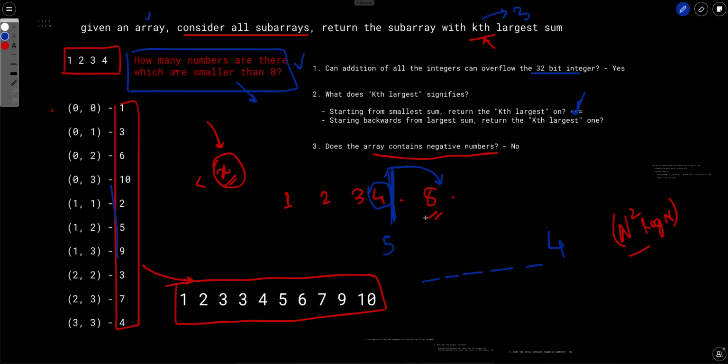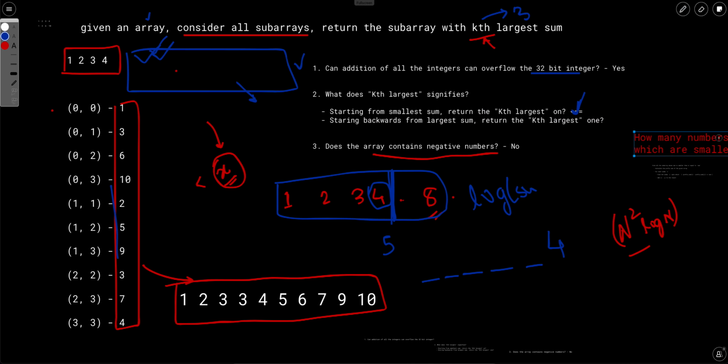So now the only question that remains is how to calculate this function efficiently. So we can do binary search here. The binary search will require log of the total sum of the array time. Now this will be multiplied by what we come up with for this, like how many numbers are there which are smaller than it. So let's try to solve this particular question itself.